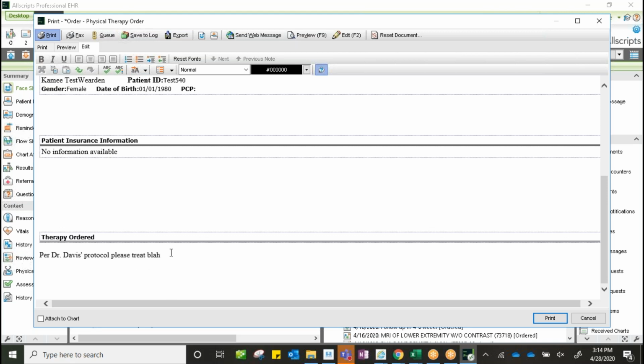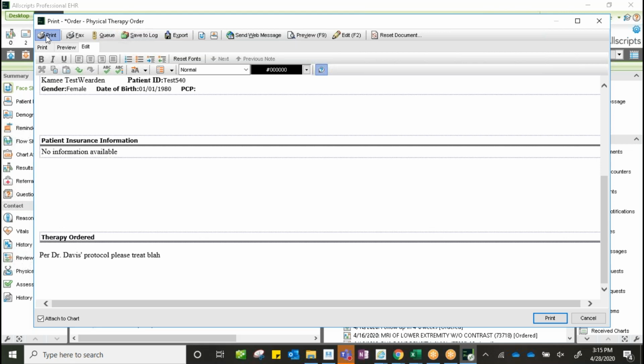Because we're not in the print pack here, it's not going to automatically generate and save to the chart. We would need to choose attach to chart and click that box in order for it to be saved into the chart. We certainly want to do that and make sure that we have that available for us to pull up for the future. We have some options up here that we can use in order to get this document into the hands of the patient or the physical therapist, whatever that might be.